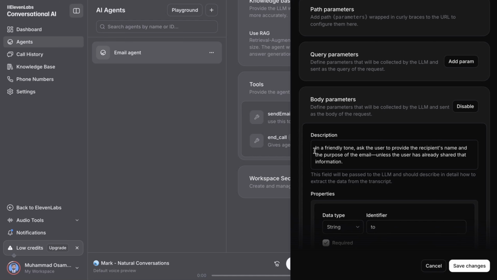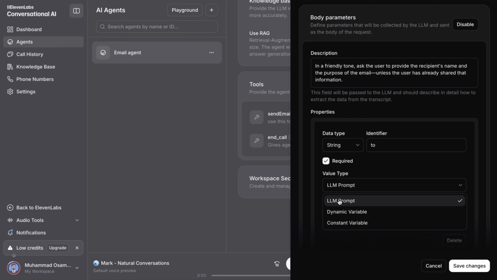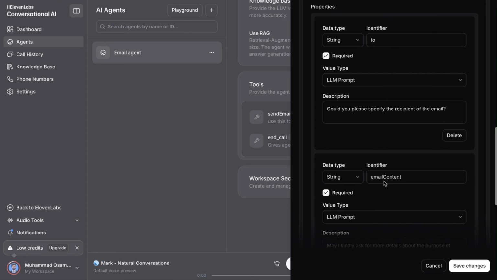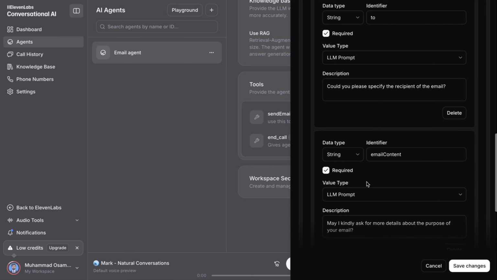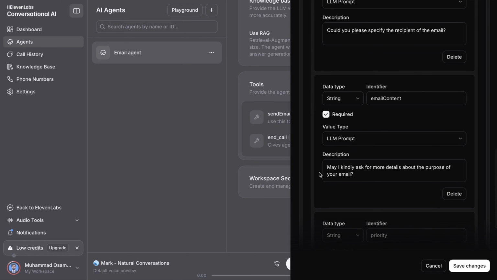You have to define the properties. Select LLM prompt, which is required, and the data type must be string. For the description: could you please specify the recipient of the email? Again, email contact, string, required, value type LLM: may I kindly ask for more details about the purpose of your email?